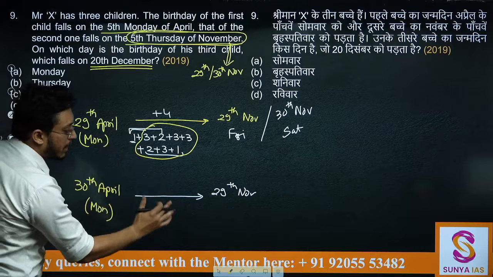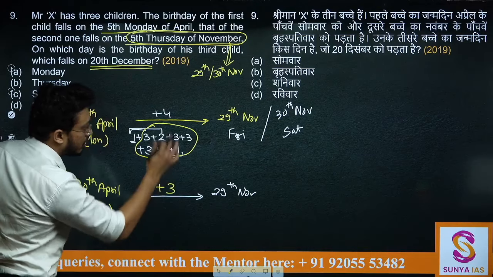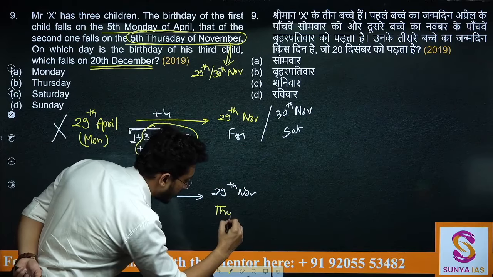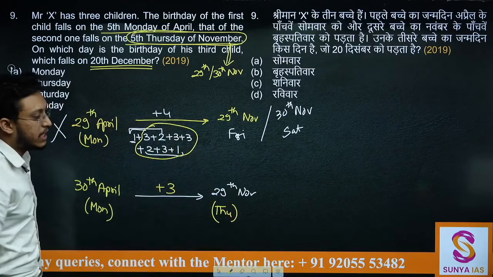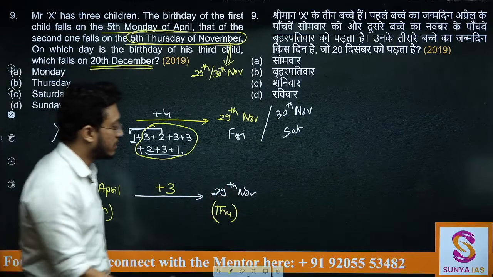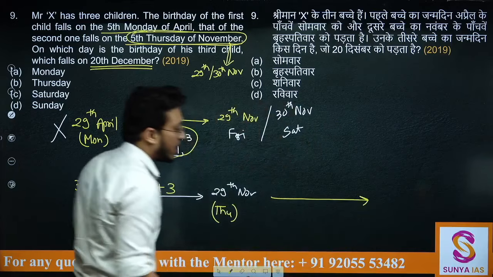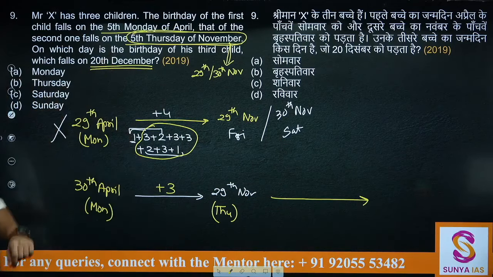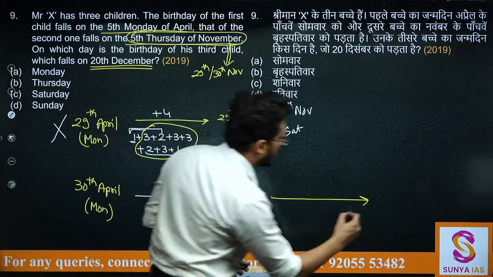So now when I write directly, can I write +3 instead of +4 now? So if this is Monday +3, this has to be a Thursday. Now Thursday has come from here, that means 30th November will not be Thursday. So 30th November is not Thursday, so from here I can say that this is the actual case that I am looking for and I need to count till 20th of December.